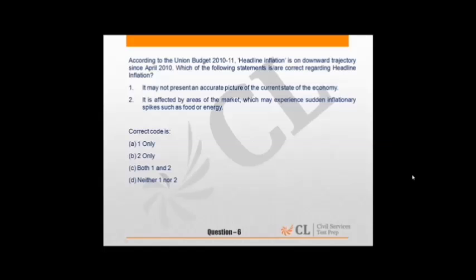Second, it is affected by areas of the market which may experience sudden inflationary spikes, such as food or energy. So we can say that it does not present an accurate picture of the state of the economy. Both statements are correct. So the answer is C, both 1 and 2.